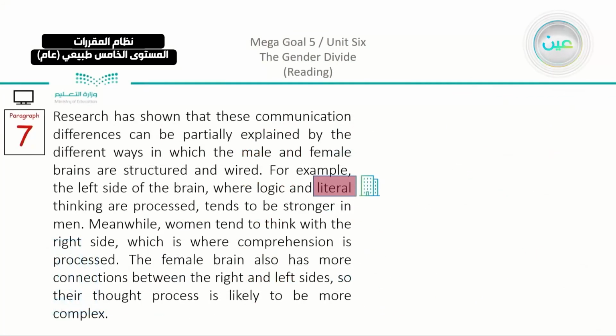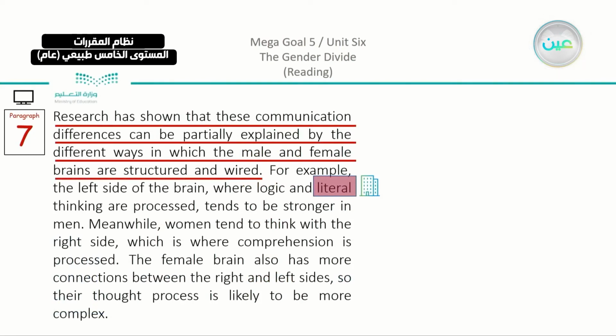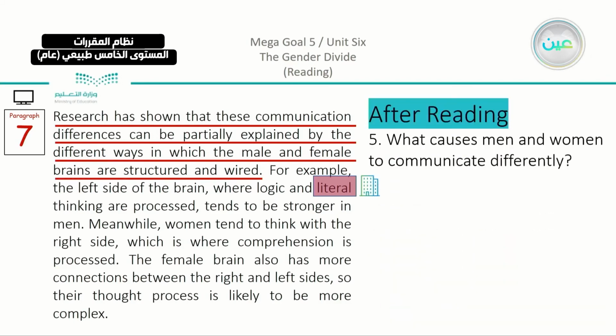Moving on to our paragraph. The topic sentence: research has shown that these communication differences can be partially explained by the different ways in which the male and female brains are structured. Here we have our last question, which is what causes men and women to communicate differently?